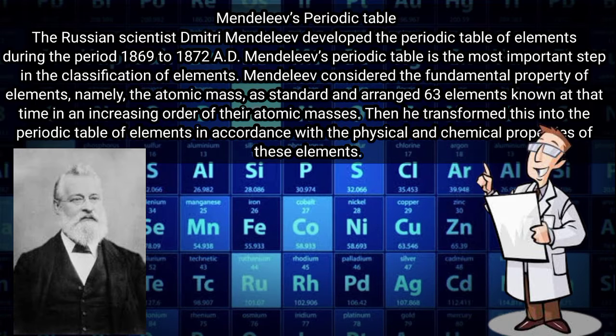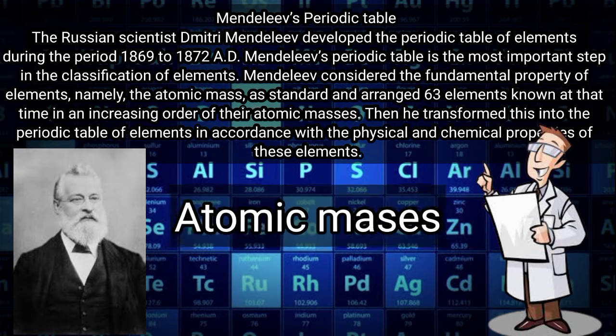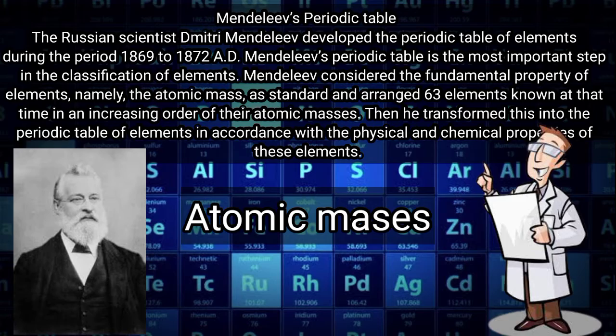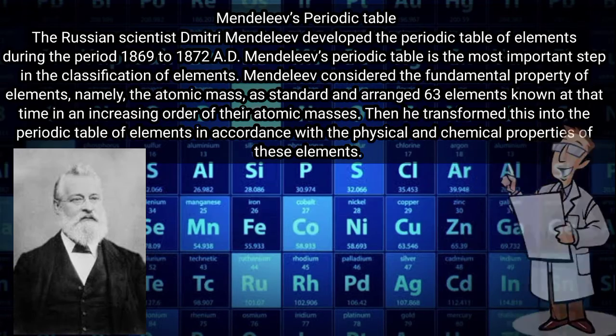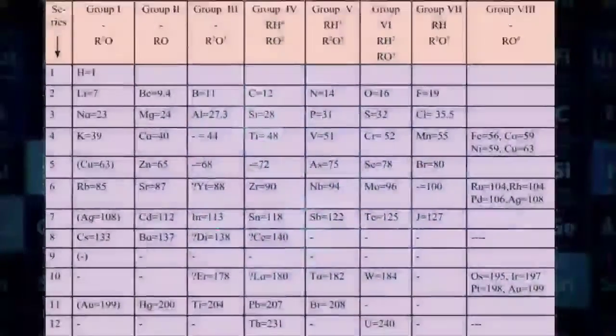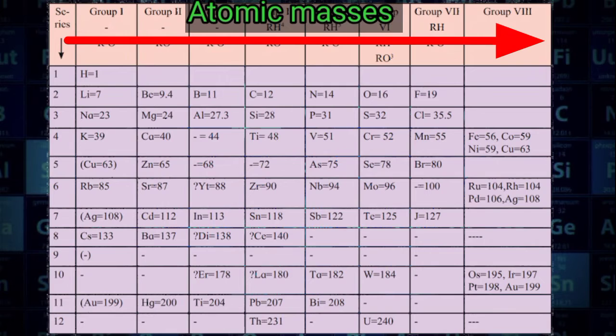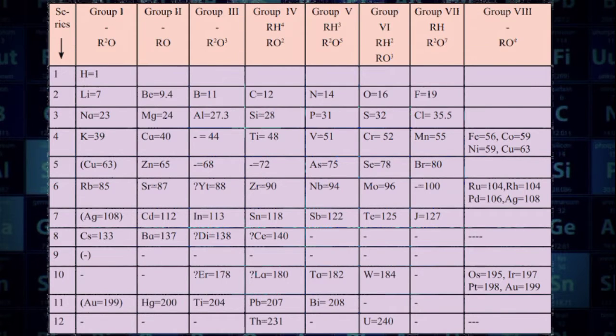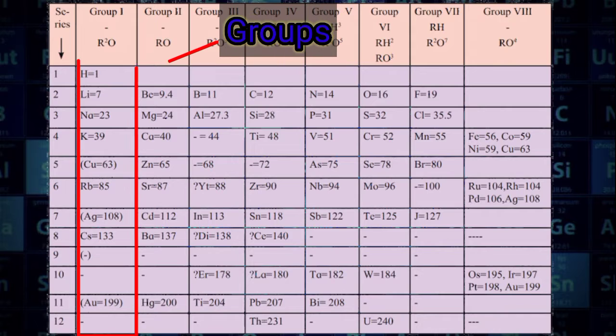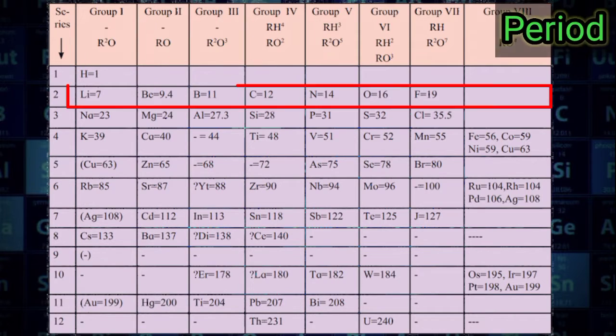Mendeleev considered the fundamental property of elements, namely, the atomic mass, as standard, and arranged 63 elements known at that time in an increasing order of their atomic masses. Then he transformed this into the periodic table of elements in accordance with the physical and chemical properties of these elements. The vertical columns in the Mendeleev's periodic table are called groups while the horizontal rows are called periods.